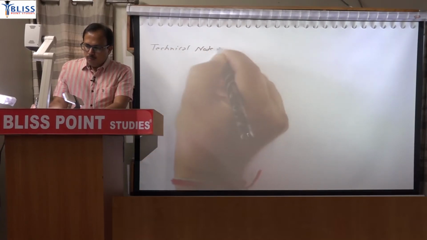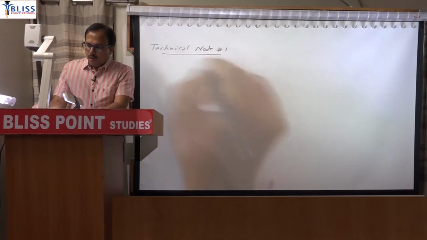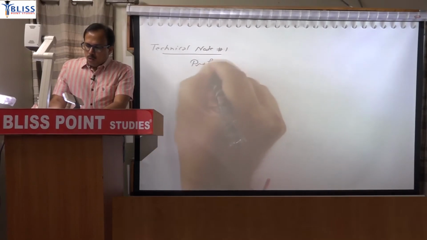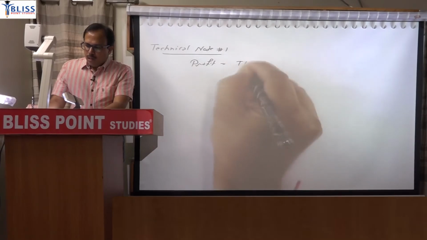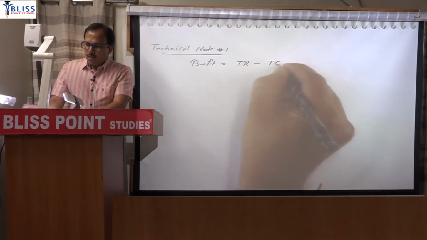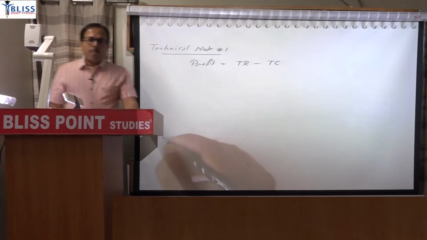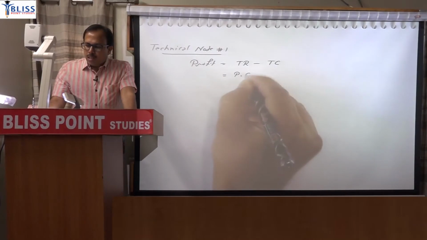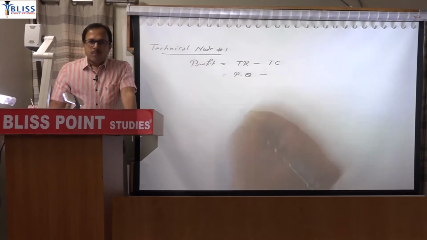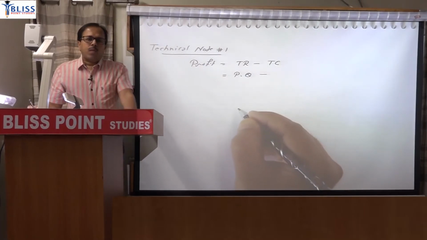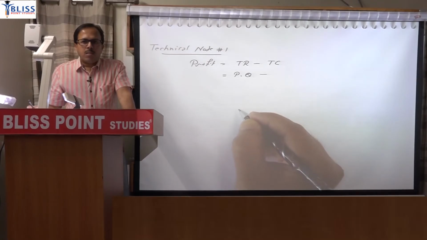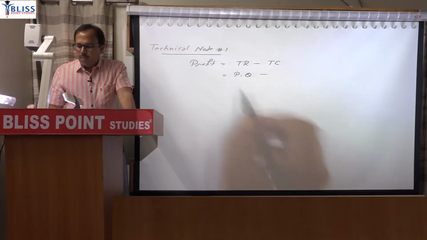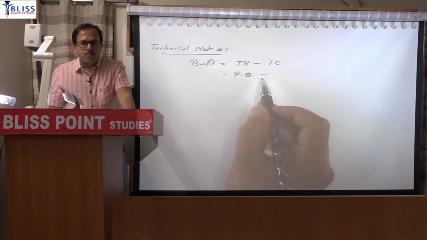First one. As you know, profit will be the difference between revenue and cost, so total revenue and total cost. And what is exactly revenue? Revenue is price multiplied by quantity. Suppose I want to calculate revenue from this class, it is the number of students multiplied by the fees. Fees becomes price, quantity means number of students. So it is simply, you can say, the turnover, P into Q, price multiplied by quantity.